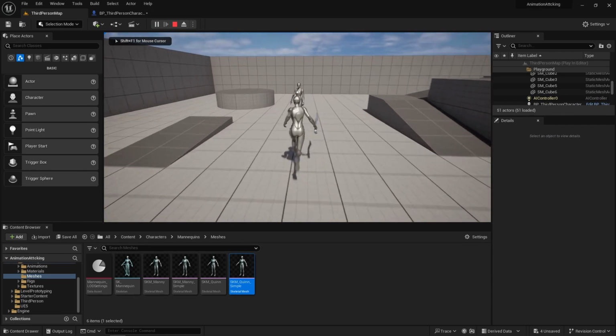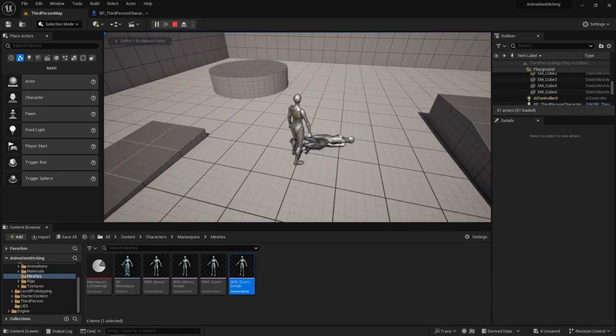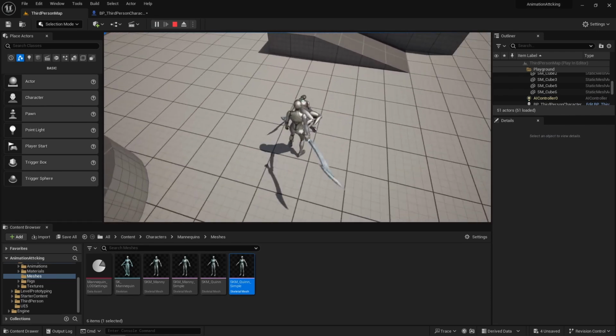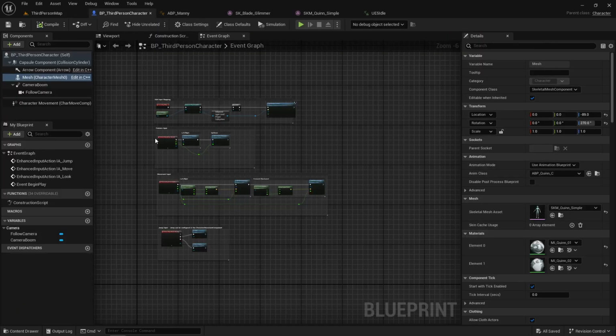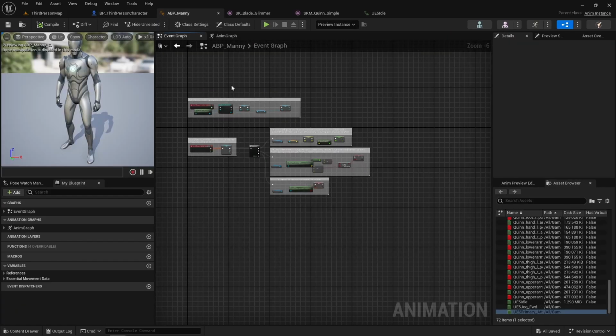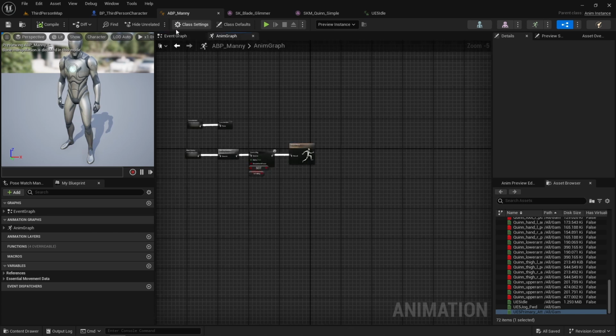Hello, this week we're going to be making a simple melee system. Just so you don't have to go looking around for things, here are the assets that we're going to need to have open. They are the third person character, our animation blueprint Manny.